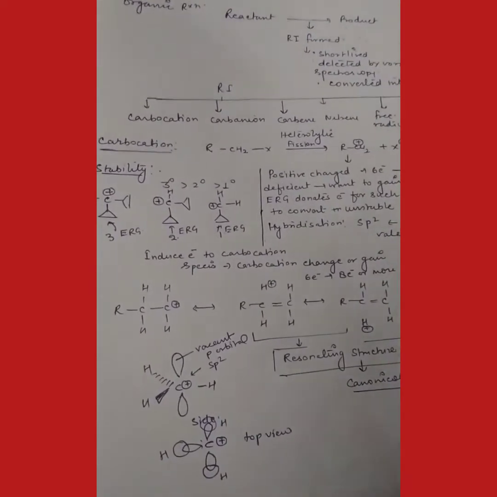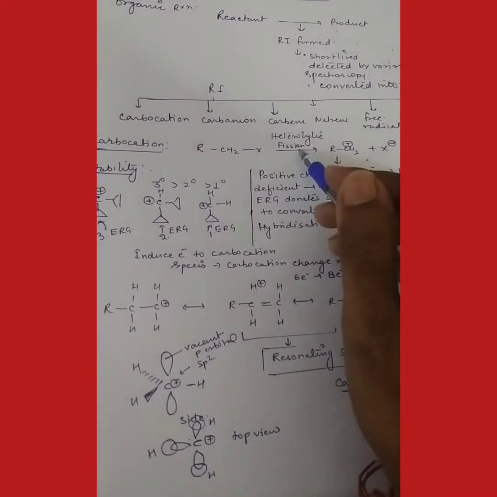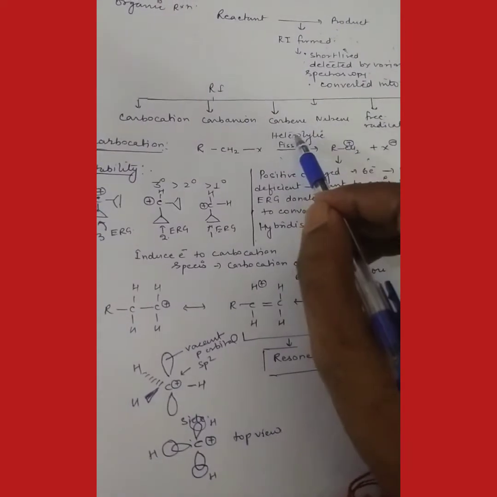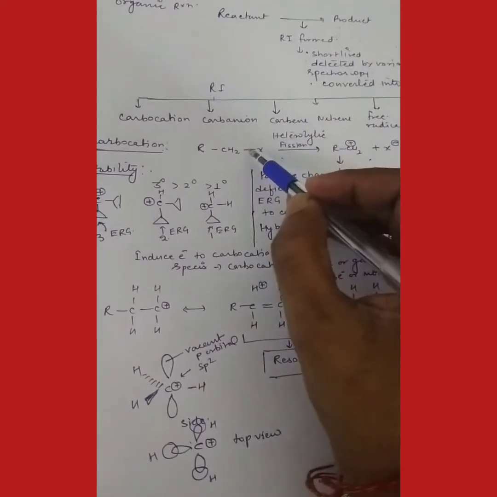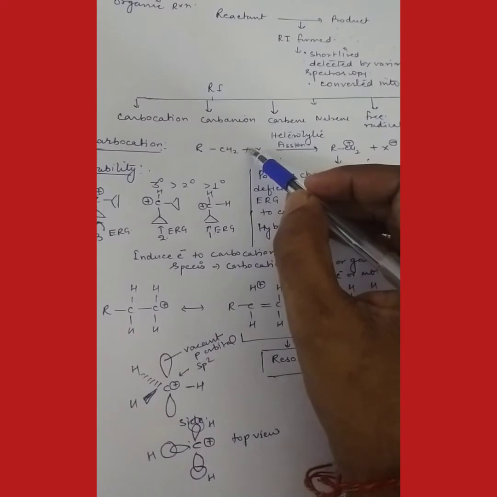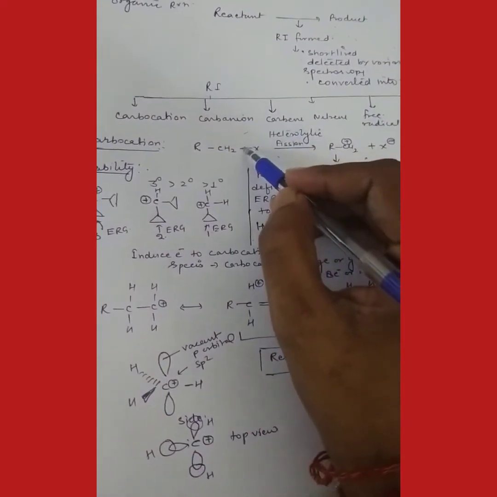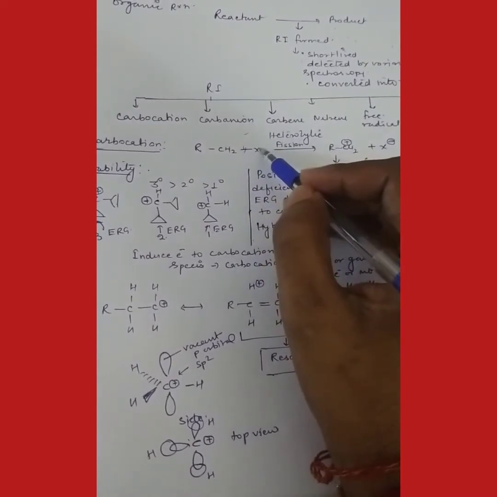Okay, so first, carbocation: what is a carbocation? First of all, the basic point is that it is a type of reaction intermediate. It is produced by heterolytic fission. In my previous video I have explained homolytic and heterolytic fission. If this bond breaks, this bond is made up of two electrons. Each single bond is made up of two electrons. So these two electrons go to either X or C.